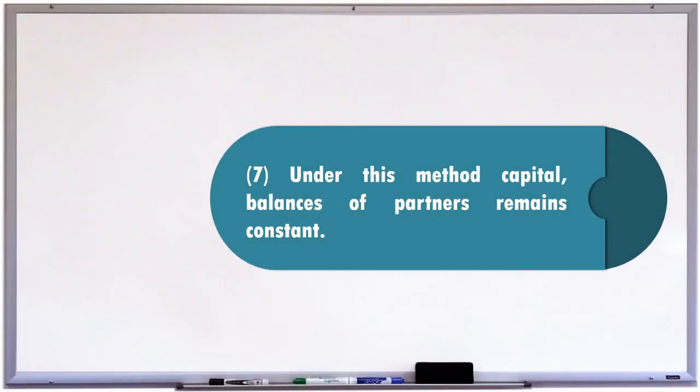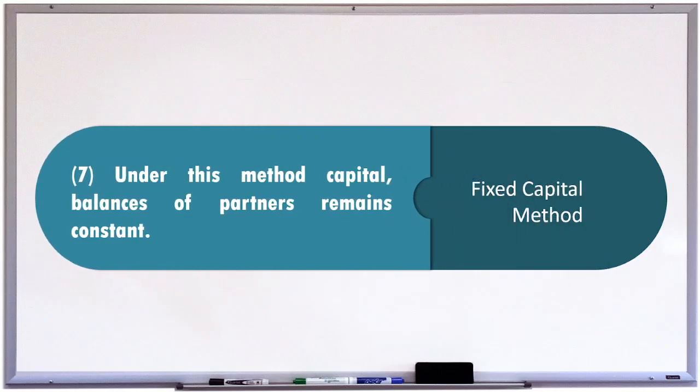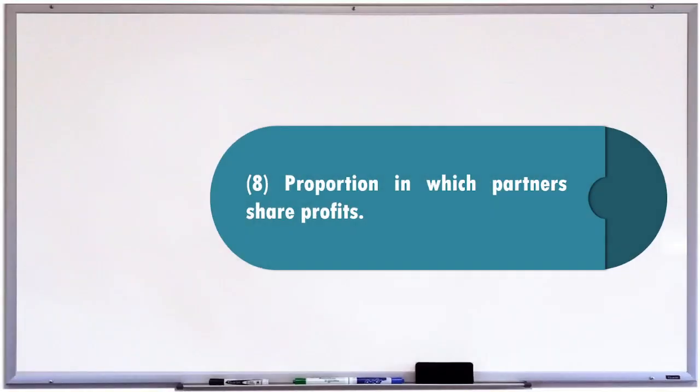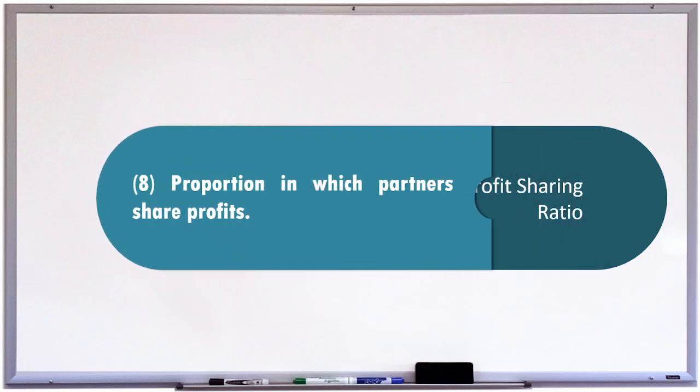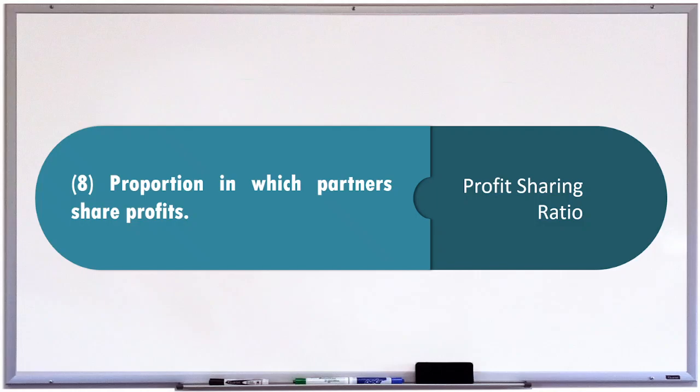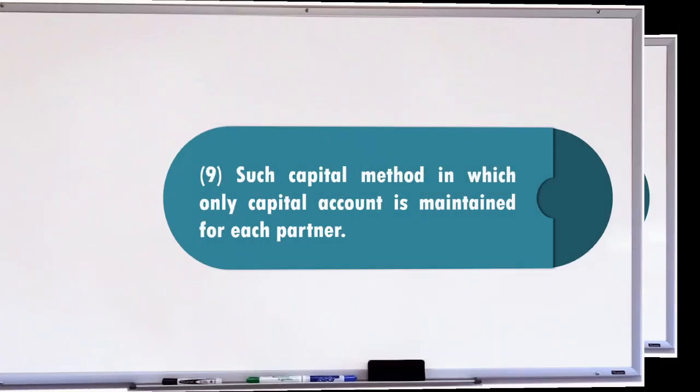7. Under this method, capital balances of partners remain constant. And the answer is fixed capital method. 8. Proportion in which partners share profits. And the answer is profit sharing ratio. 9.